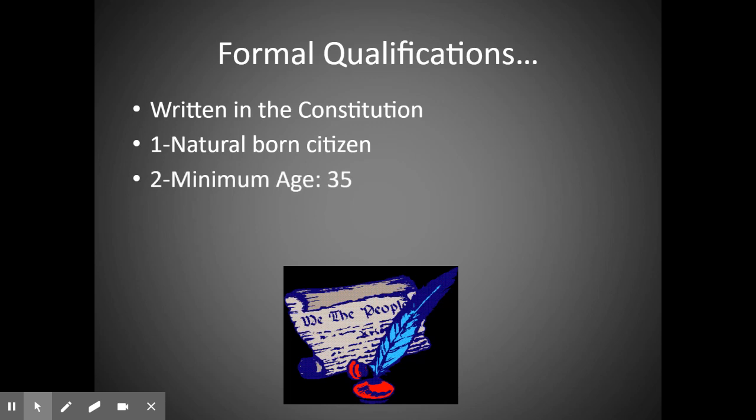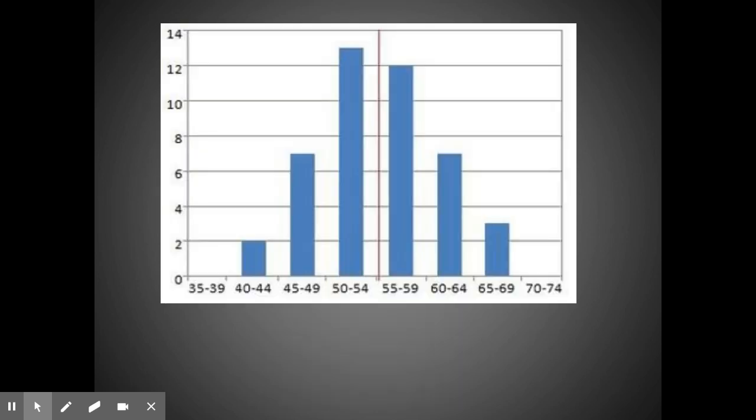The minimum age requirement is 35. You have to be at least 35 years old. And you have to be a resident of the United States for the 14 years leading up to your election. So this prevents you from being born as a U.S. citizen, moving out of the country for essentially the first 35 years of your life, and jumping back in and becoming president. You have to essentially have residency for 14 years before you're elected.